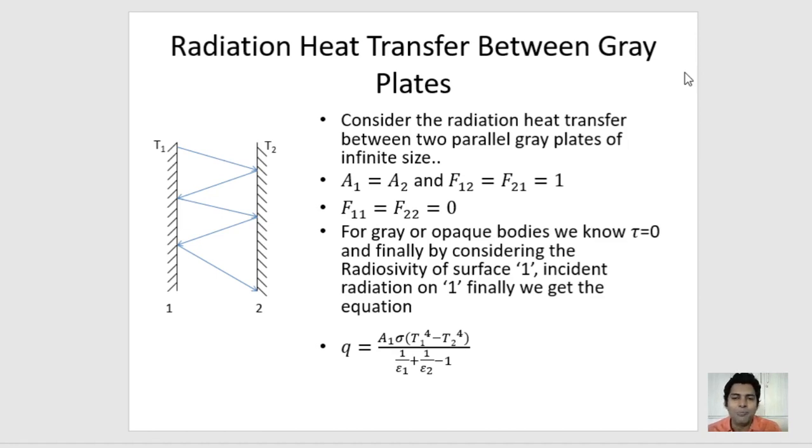For gray or opaque bodies, we know tau is equal to 0, and finally, by considering the radiosity of surface 1 and incident radiation on 1, we get the equation Q is equal to A1 sigma (T1 raised to 4 minus T2 raised to 4) divided by (1 upon epsilon 1 plus 1 upon epsilon 2 minus 1). In this way, heat flux can be defined for the radiation transfer between gray plates.